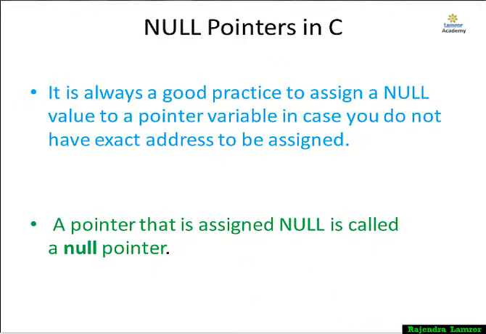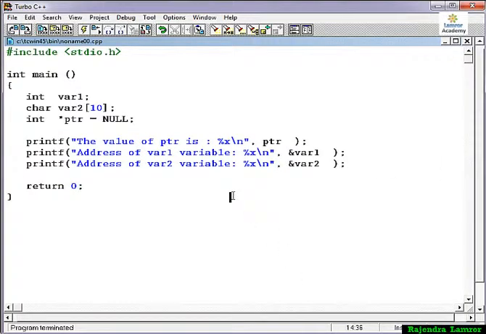Now I am showing one example of how the pointer works in your programming. In the final stage you must write the program. So here I am defining the header file, include stdio.h, and defining main. Here I have taken the variable int var1, int character array var2, and int *ptr with the value null. The pointer is defined as null.